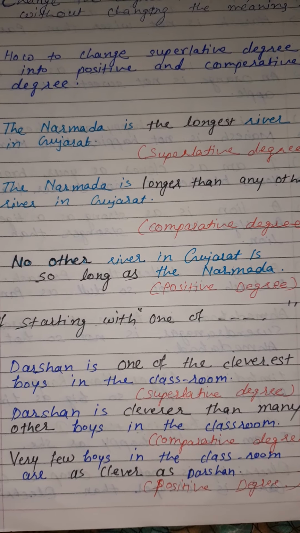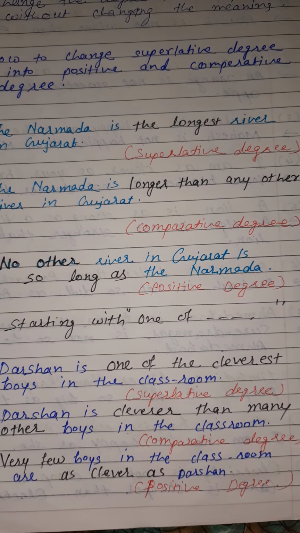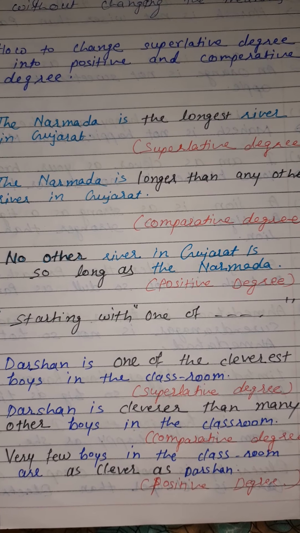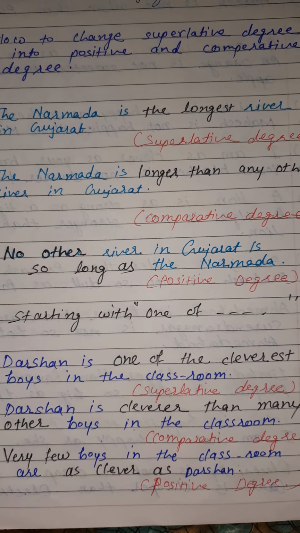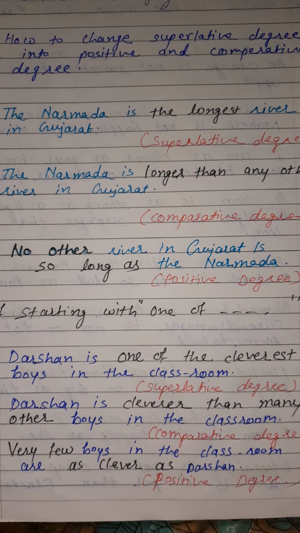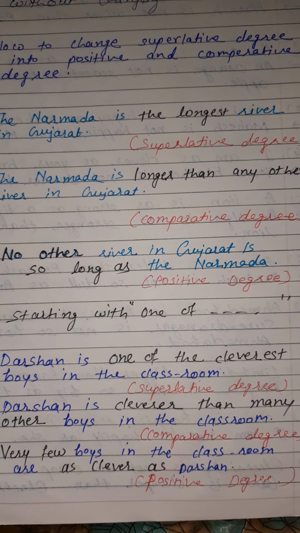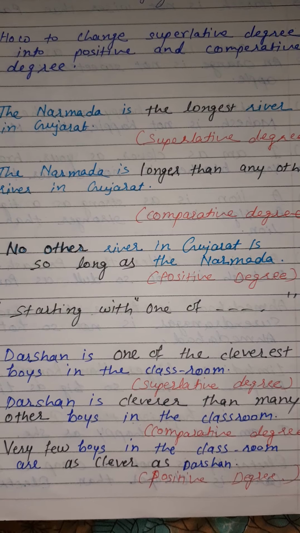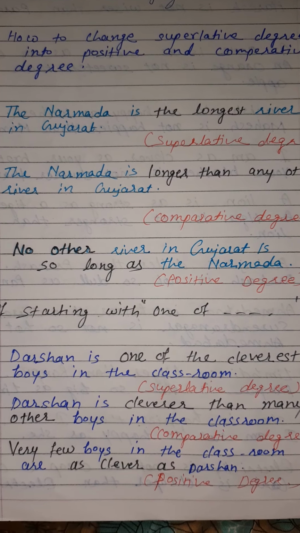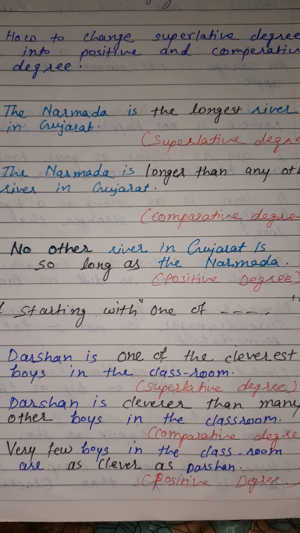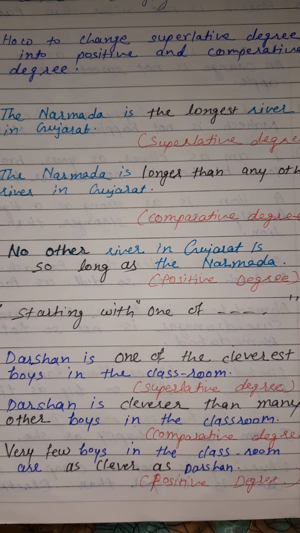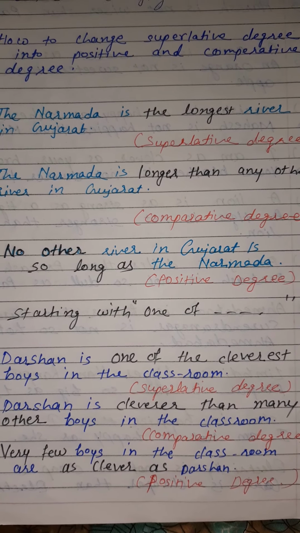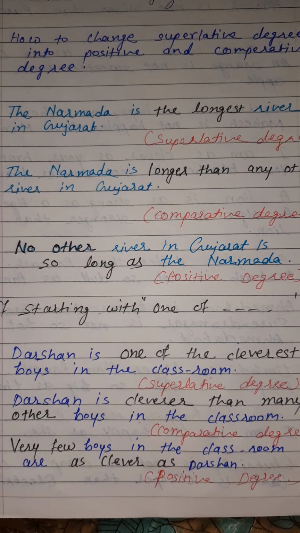In comparative degree it is also the same rule; the thing of comparison comes in plural. Very few boys in the classroom are as clever as Darshan. In positive degree, here we start with 'very few', not 'no other'. With the adjective we use 'as', and the 'to be' form comes in plural.